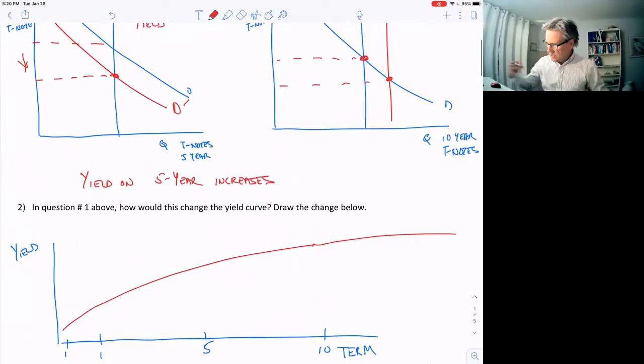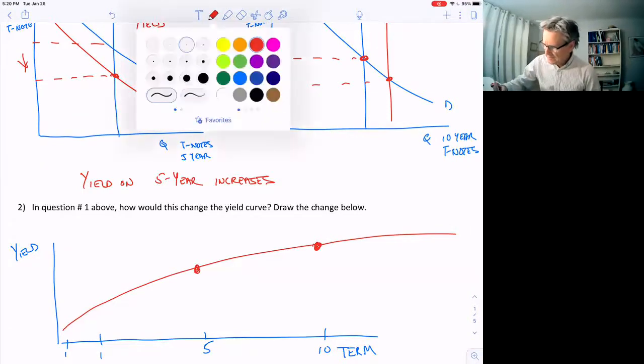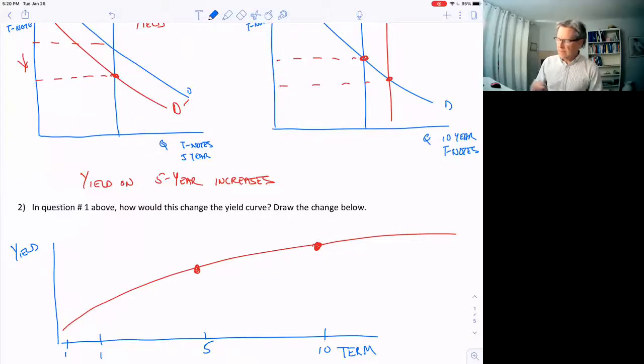Well, say our yield curve looks something like this, a normal shape of a yield curve. And this will be the yield on the 10-year. Here's the yield on the 5-year. Well, if the yield on the 10-year goes up a little bit, one thing we don't see is the yield curve suddenly going up like this and coming back down.